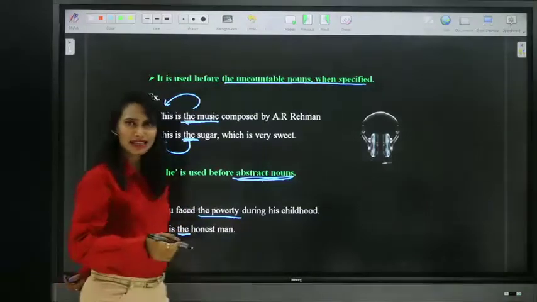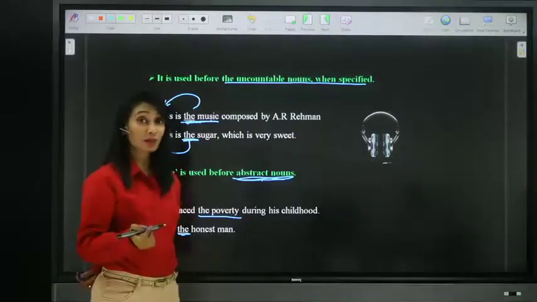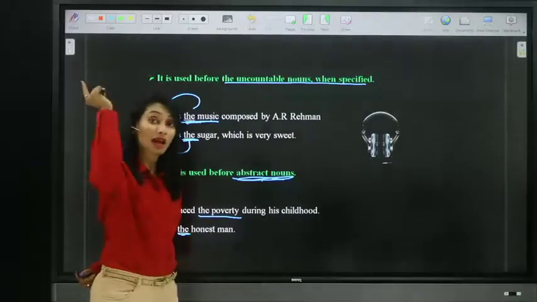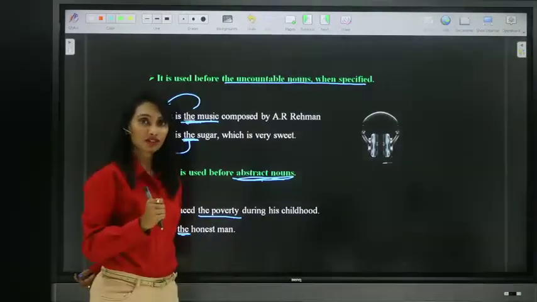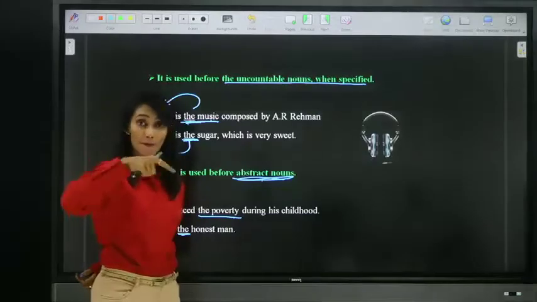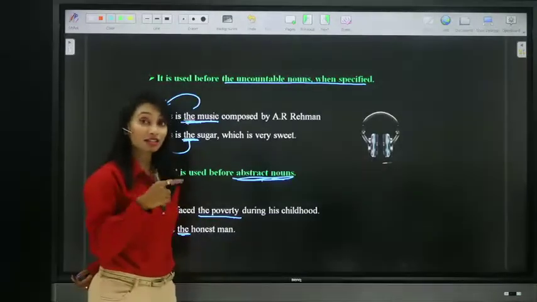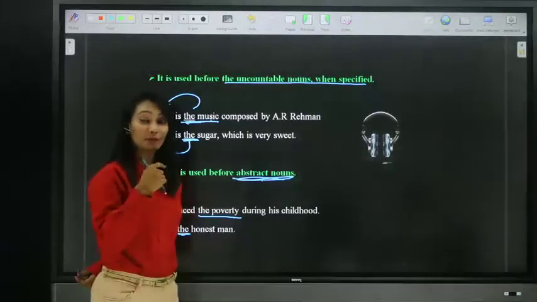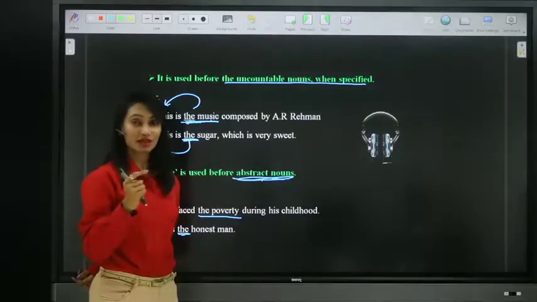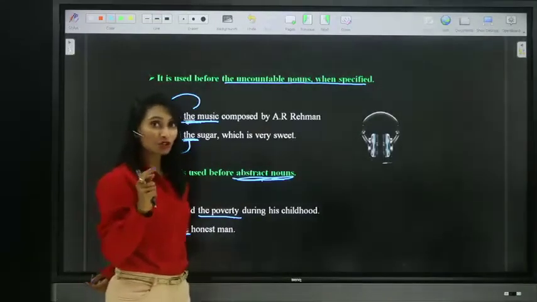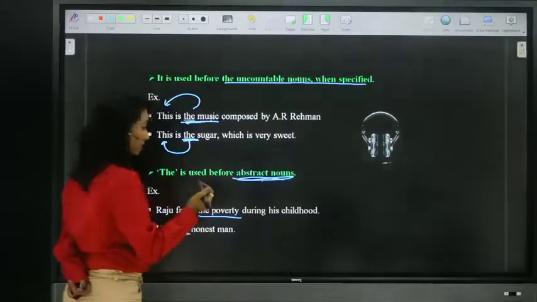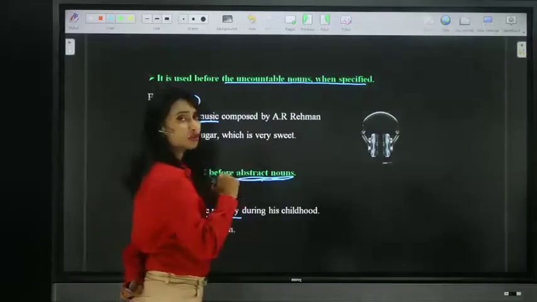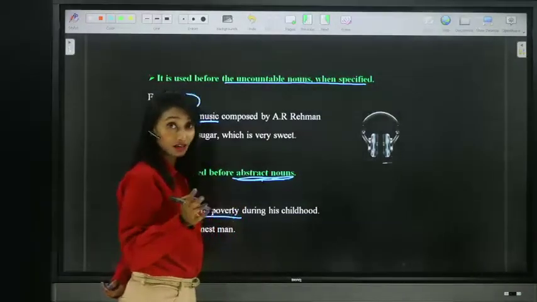You can say he is an honest man. But here I'm particularizing the honest man whom I referred to before, whom I talked about. So he is the honest man. He is the person who saved the girl. So when you particularize, when you specify, we use the definite article the before countable and before uncountable nouns.